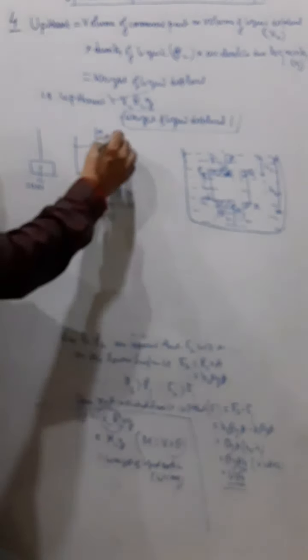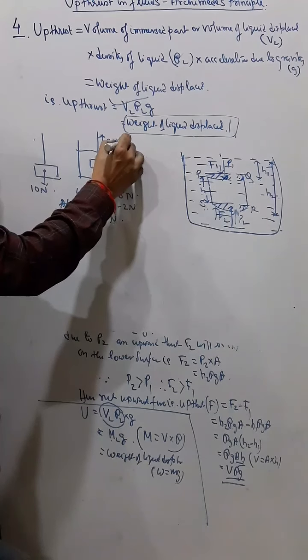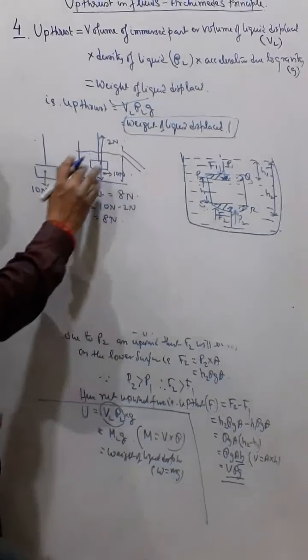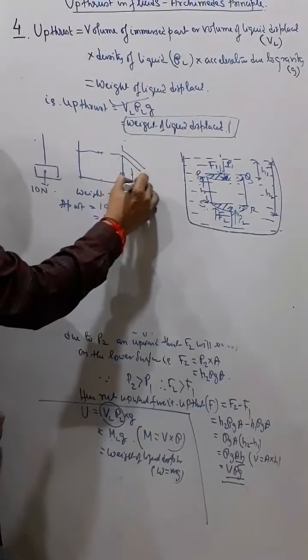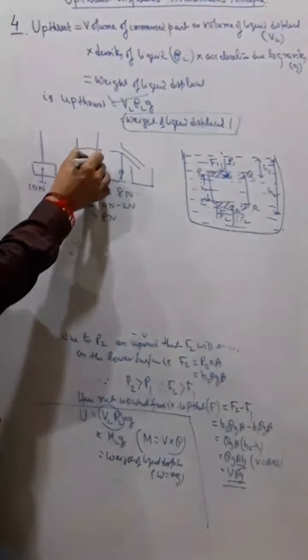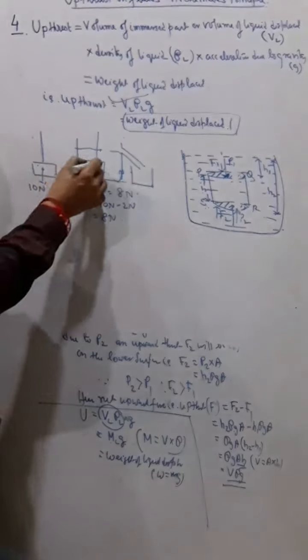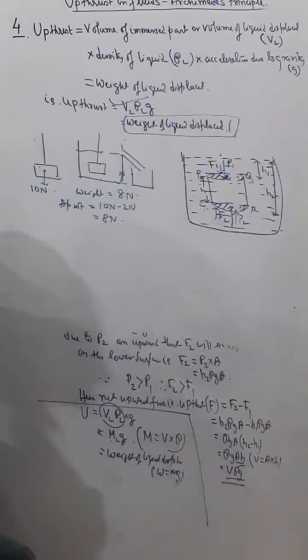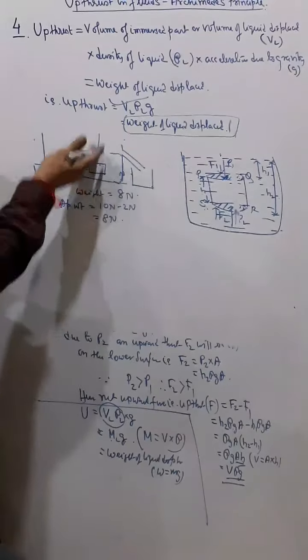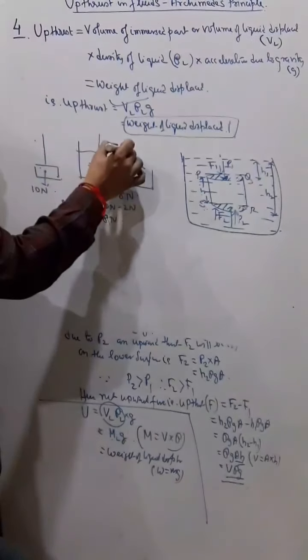Understand? Now imagine that this is an Eureka can, and I have not yet immersed the body. Now I keep a container here and immerse this body. My observation is that the weight is 8 Newton, but as soon as I dip it, the body displaces some liquid, and that overflow liquid will automatically come out from there. This is known as Eureka can.